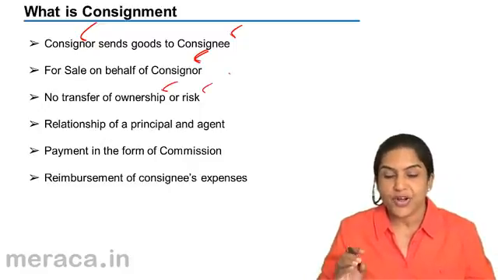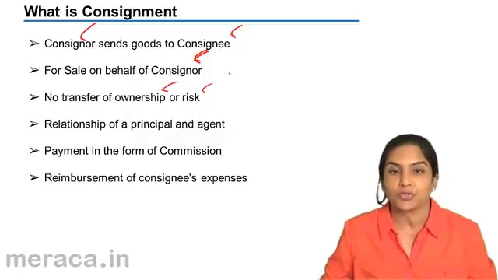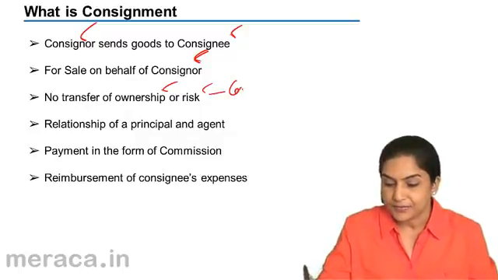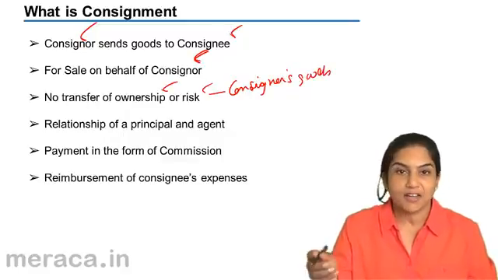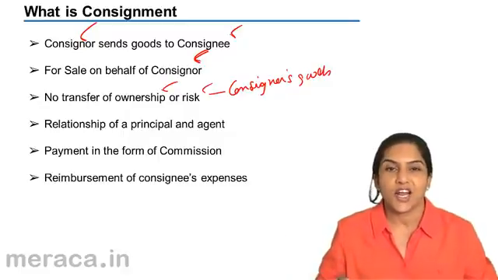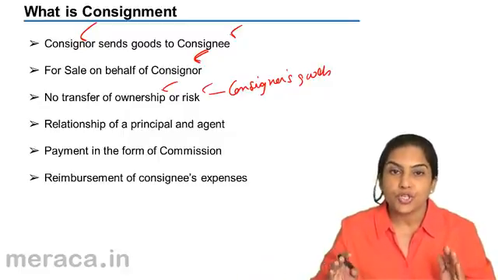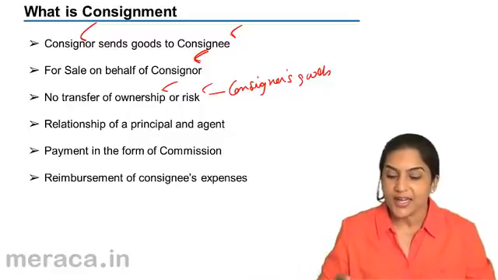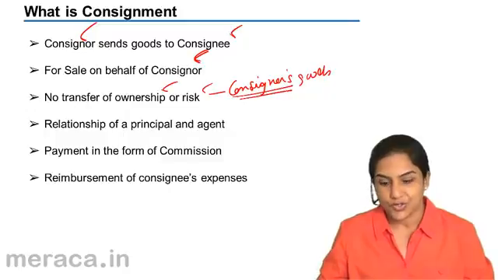There is no transfer of ownership of the goods. The goods continue to belong to the consignor. These are all the consignor's goods. But physically, the goods are now lying on the premises of the consignee. But whose stock is that? Whose goods are those? They continue to be the consignor's goods.